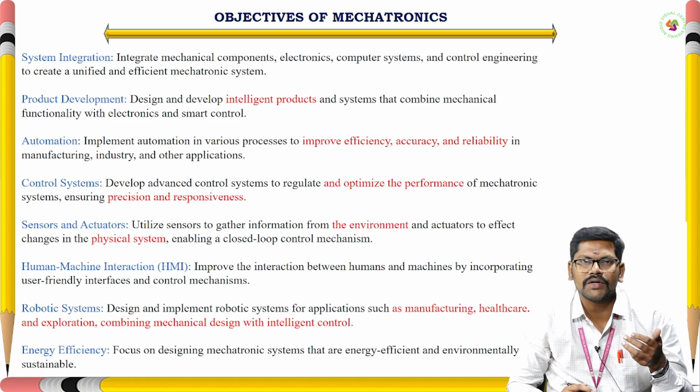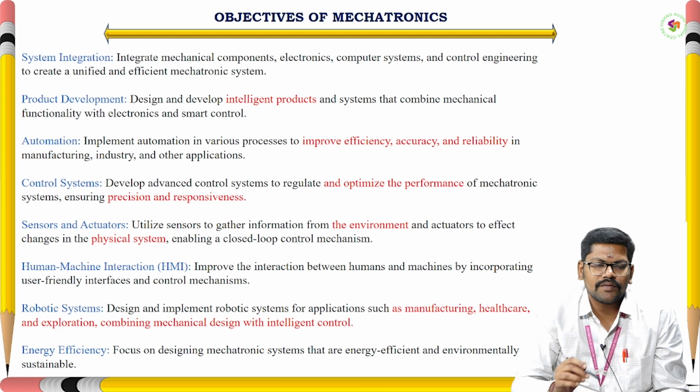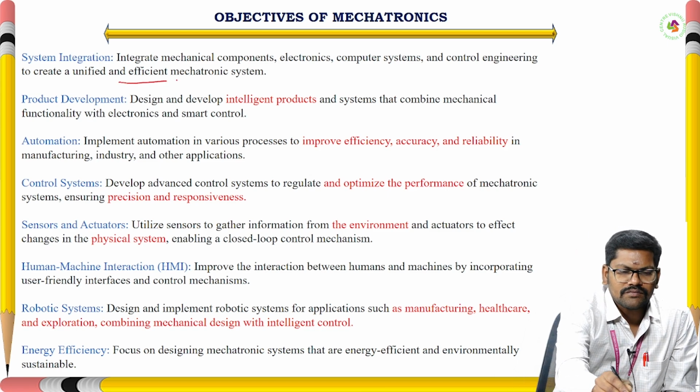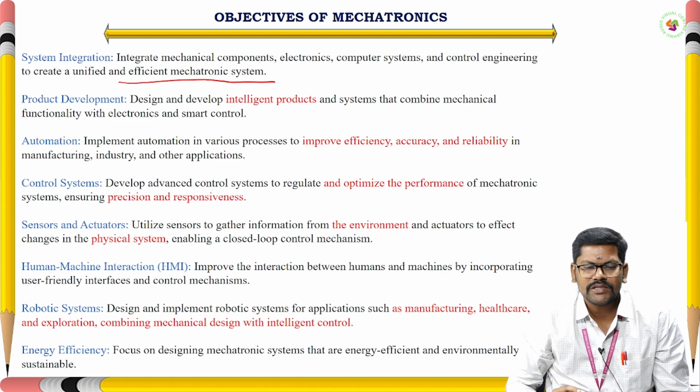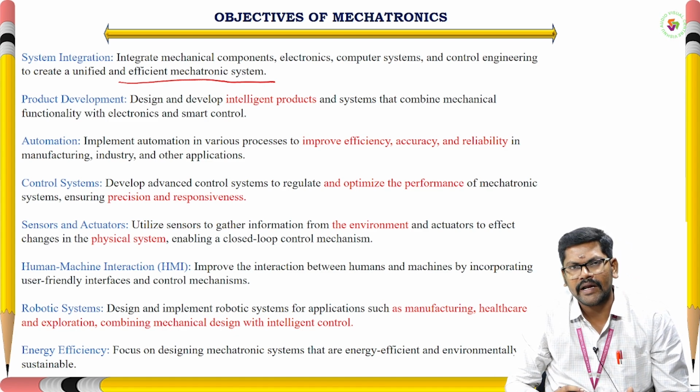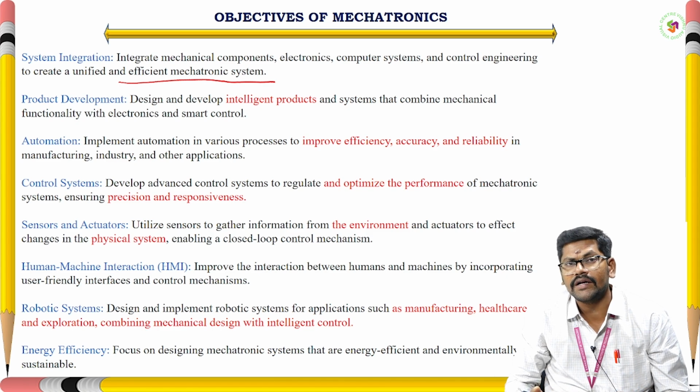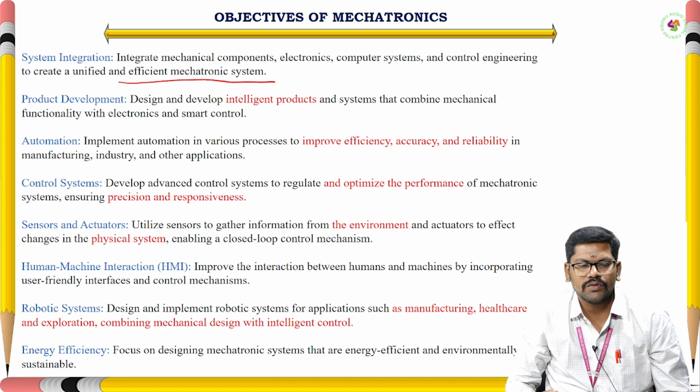Integrate mechanical components, electronics, computer systems and control engineering to create a unified and efficient mechatronic system, right? So we are integrating all those core branches of engineering, of which mechanical plays a major role, and after that electronics, and we are integrating computer systems, AI/ML and control engineering also. This plays a major role. Here the main objective is system integration.